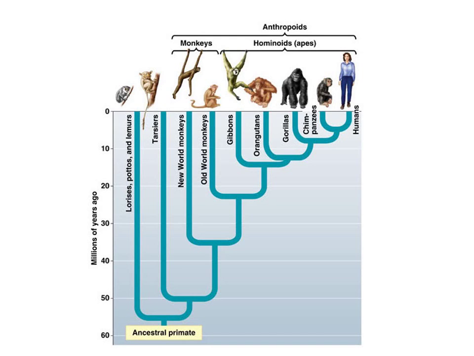Just looking at our local branch of the tree of life, looking at primates, which are a grouping within mammals, we see that humans on the right shared a common ancestor with chimpanzees about 6 million years ago. That common ancestor of humans and chimps shared a common ancestor with gorillas about 10 million years ago.